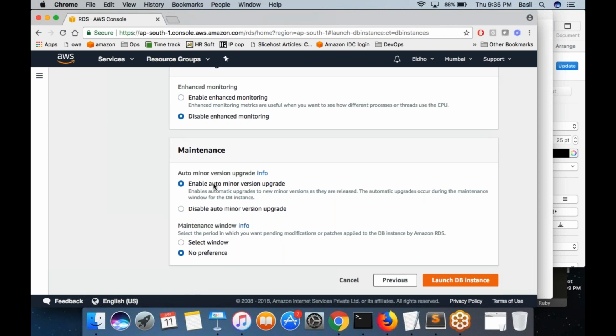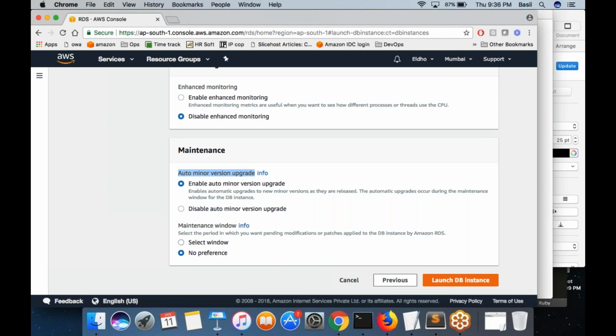And then, should I let AWS perform some minor database upgrades sometimes? The MySQL version that is getting installed in the database instance can get minor updates. So should I let AWS do such minor version updates for me? If I choose this box, then automatically whenever there is a minor upgrade in MySQL, AWS will do that for me.